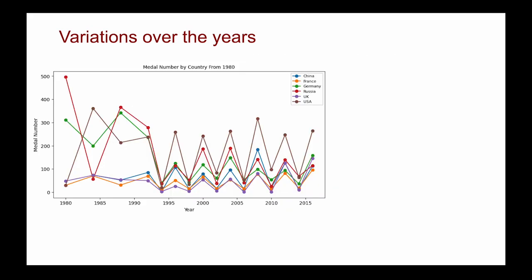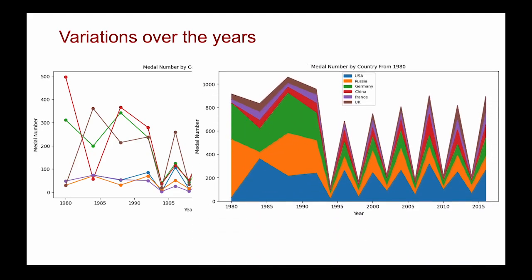Then I draw a line chart and a stacked area chart. From 1996, the USA always wins the highest number of medals. In the meantime, the second place is always changing.